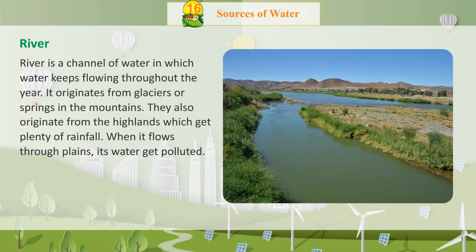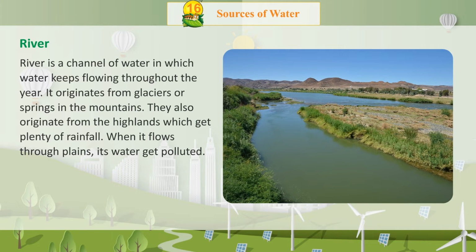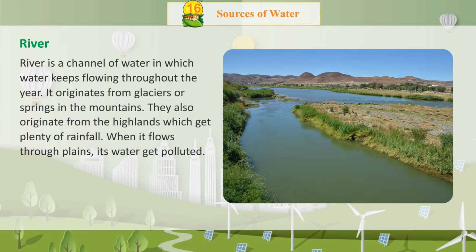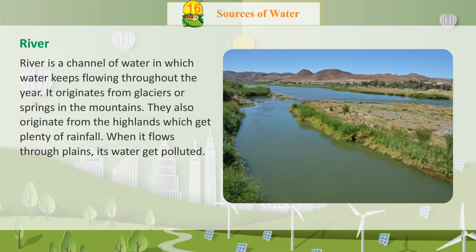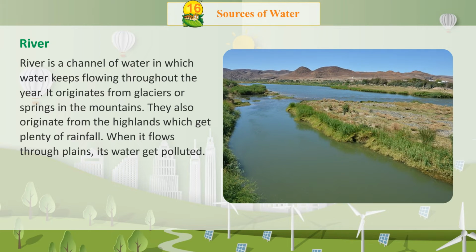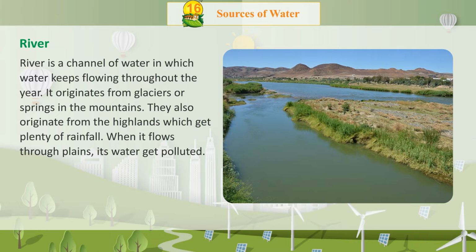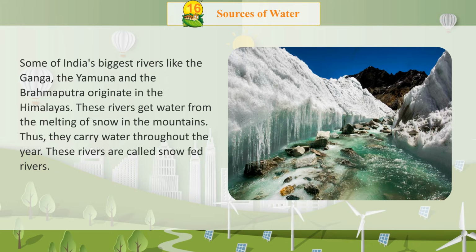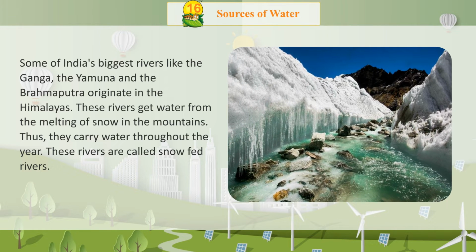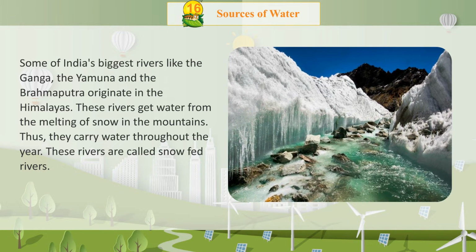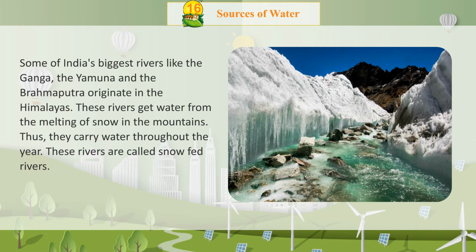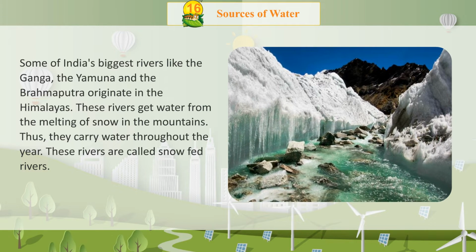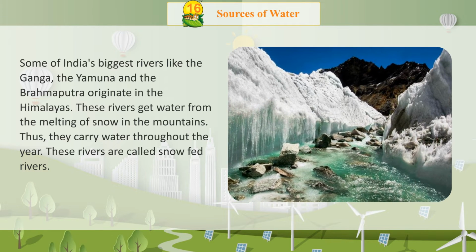River. River is a channel of water in which water keeps flowing throughout the year. It originates from glaciers or springs in the mountains. They also originate from the highlands, which get plenty of rainfall. When it flows through plains, its water gets polluted. Some of India's biggest rivers like the Ganga, the Yamuna, and the Brahmaputra originate in the Himalayas. These rivers get water from the melting of snow in the mountains. Thus, they carry water throughout the year. These rivers are called snow-fed rivers.